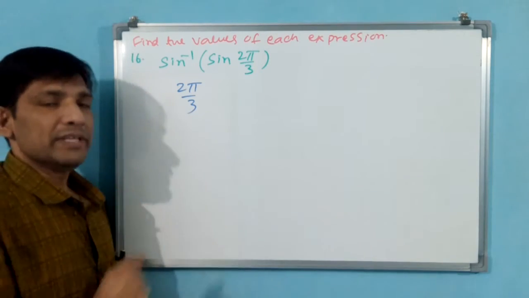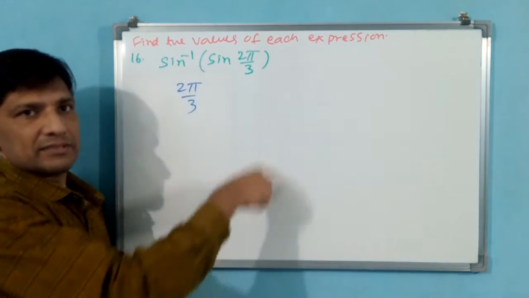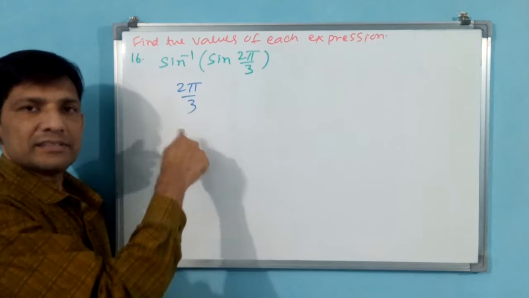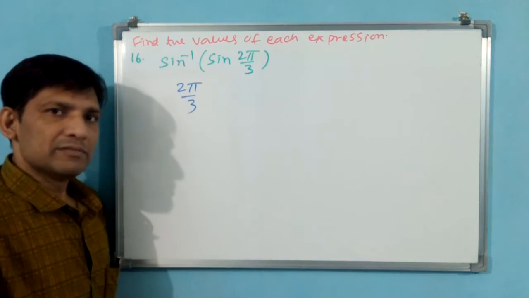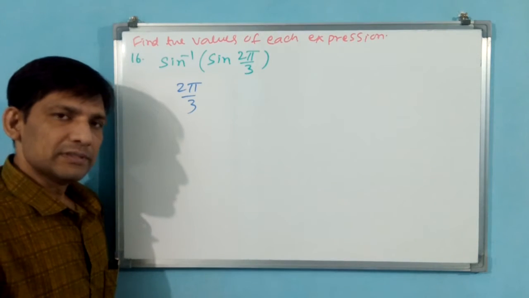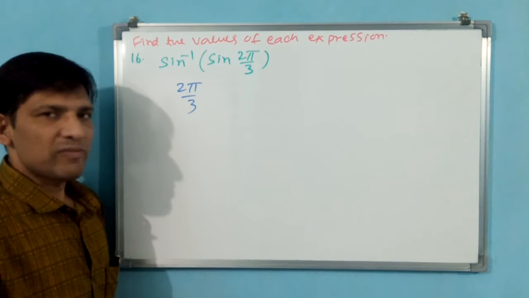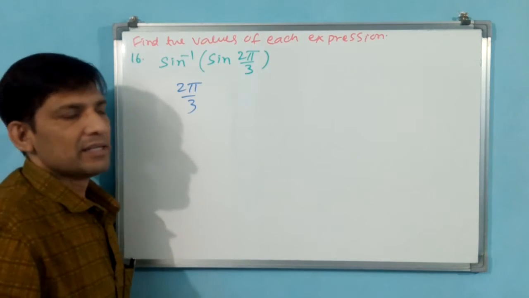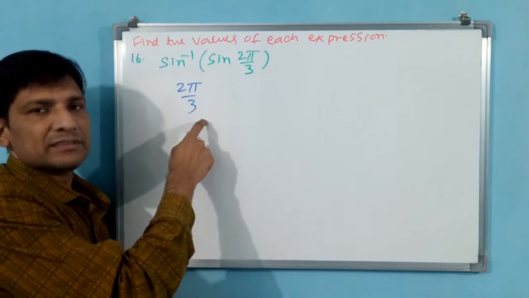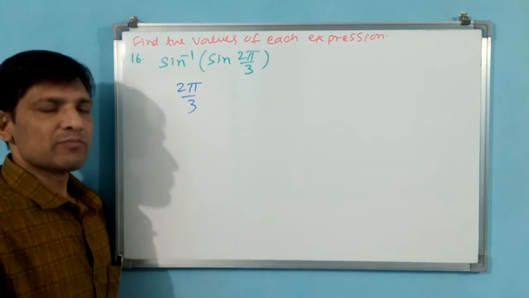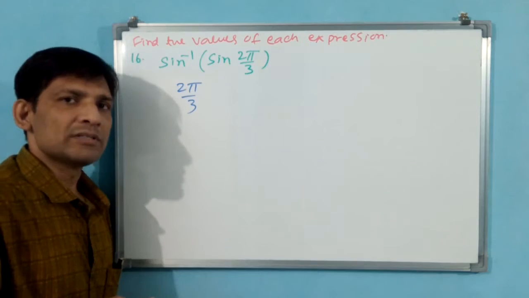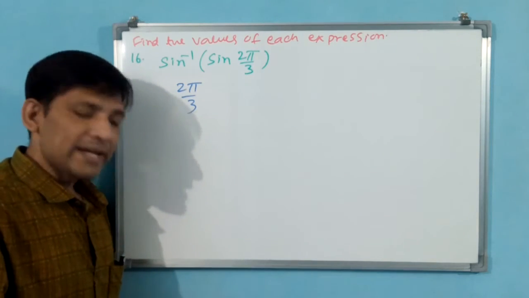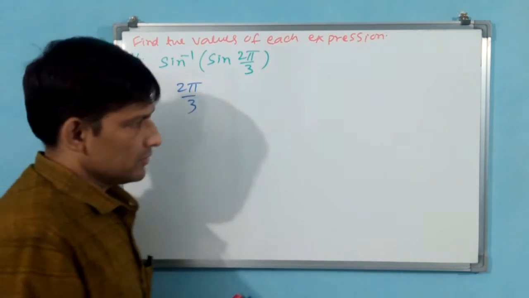Okay. Then you think for sine inverse, is this angle applicable, valid, principal values? Principal value is for sine minus pi by 2 to plus pi by 2. That means 90 degree. But here pi by 3 means 60 into 2, 120 degree. More than 90 degree. Is it allowed? Not allowed. Then what you have to write? Okay. You write like this.